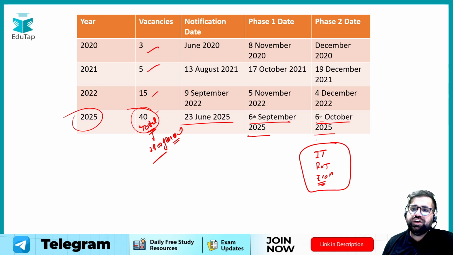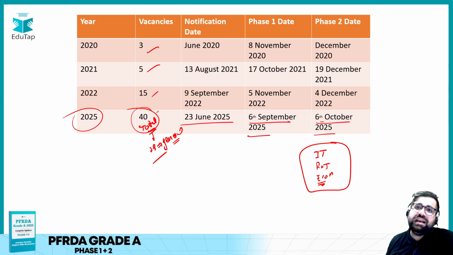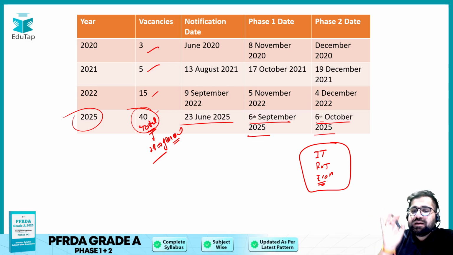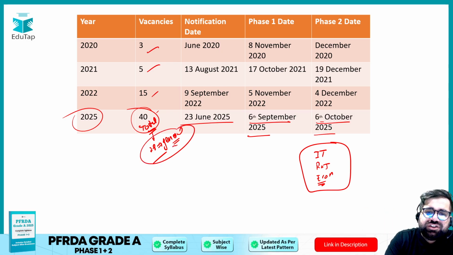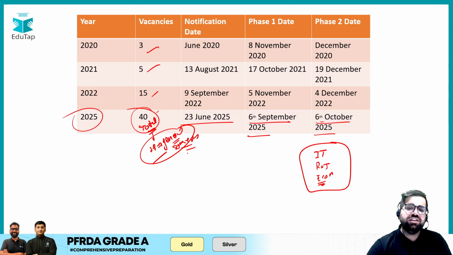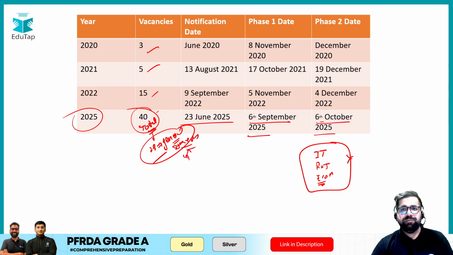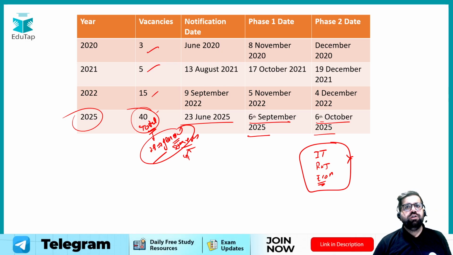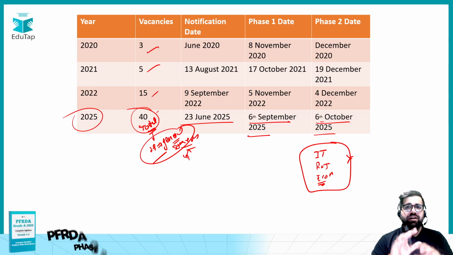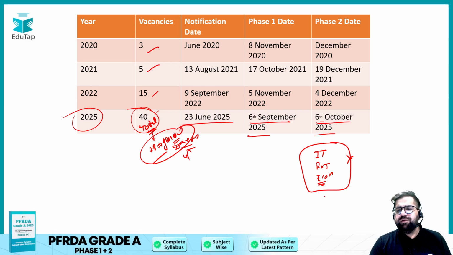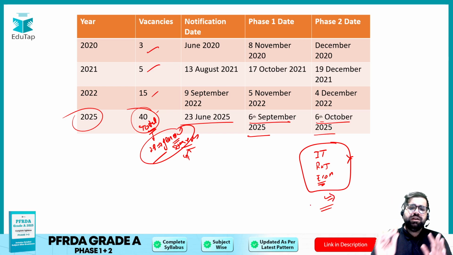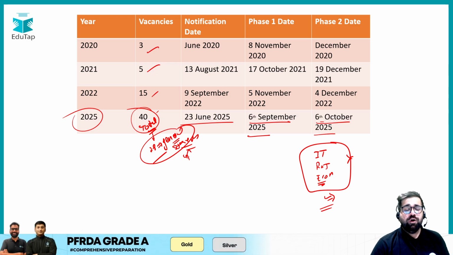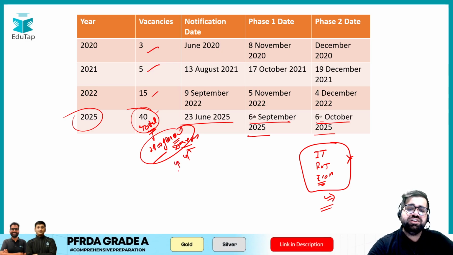Now the student who has specific knowledge about IT can apply for the IT stream, but the highest number of vacancies are for the general stream only. So the objective of this video is to prepare for the general stream and not for the IT stream. But don't worry, if you have any doubt related to the IT stream, you can write your doubt in the comment box and we will be more than happy to help you. But the most important objective of this video is to help you with the general stream.